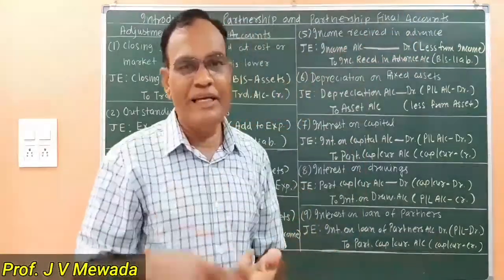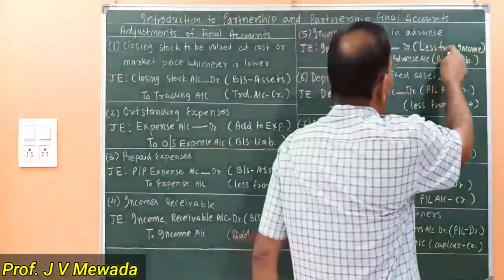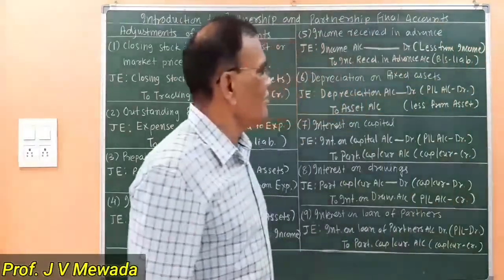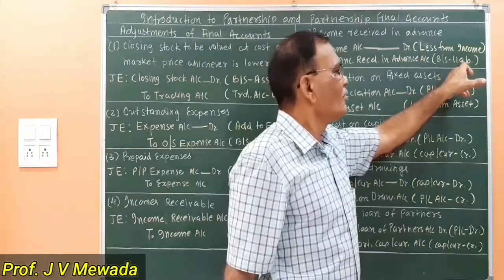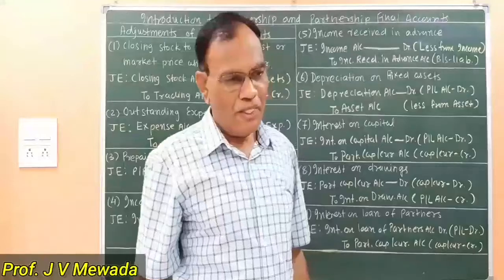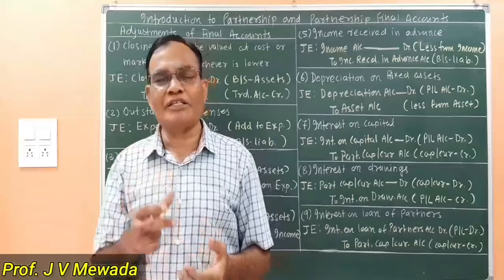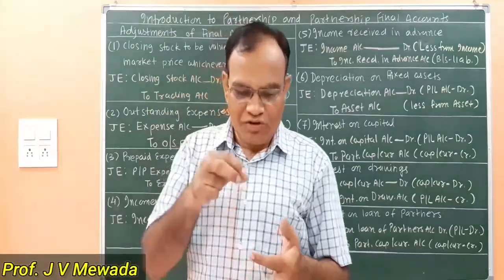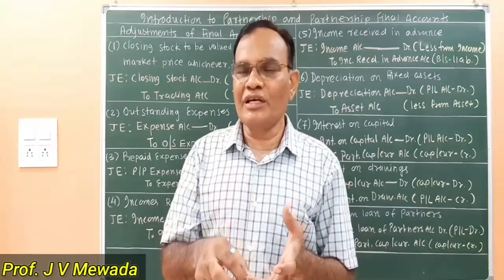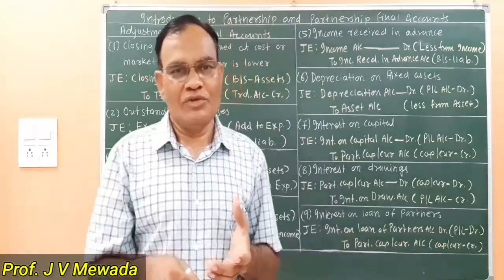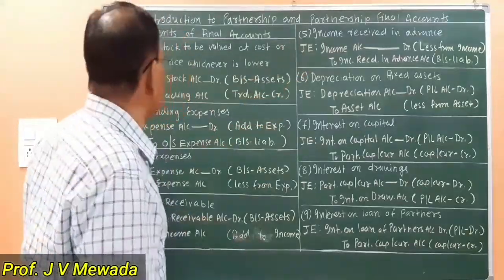Now income being a credit balance and here income being a debit balance, we have to subtract from the income. So less from income. And income received in advance is a liability, so we are going to show it on the liability side of the balance sheet. So these are the 4 adjustments related to expenses and incomes: outstanding expense, prepaid expense, outstanding income, and income received in advance.